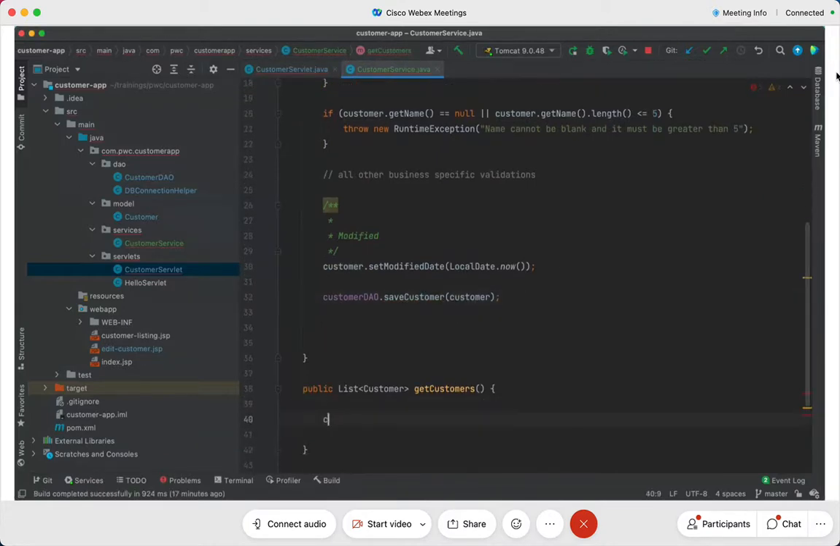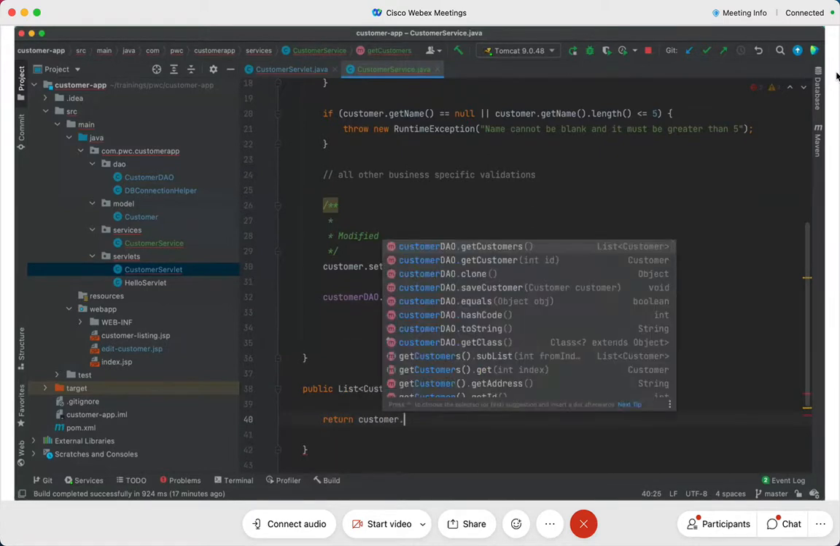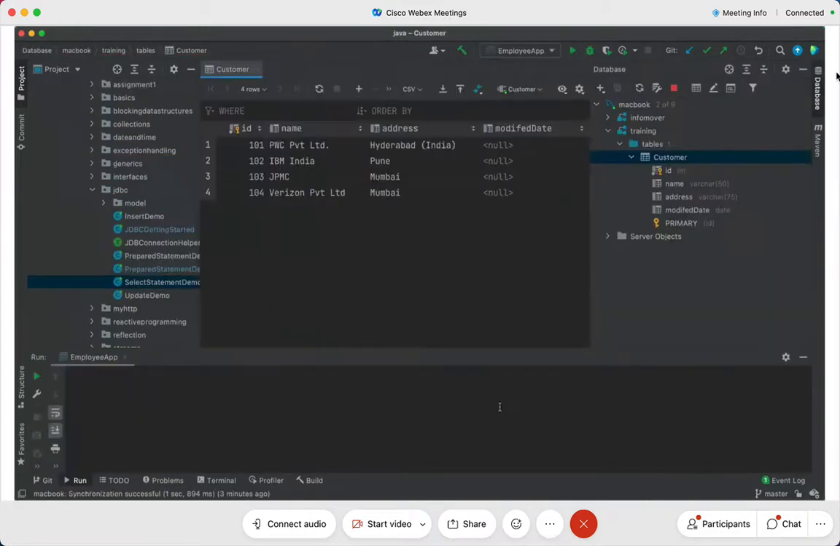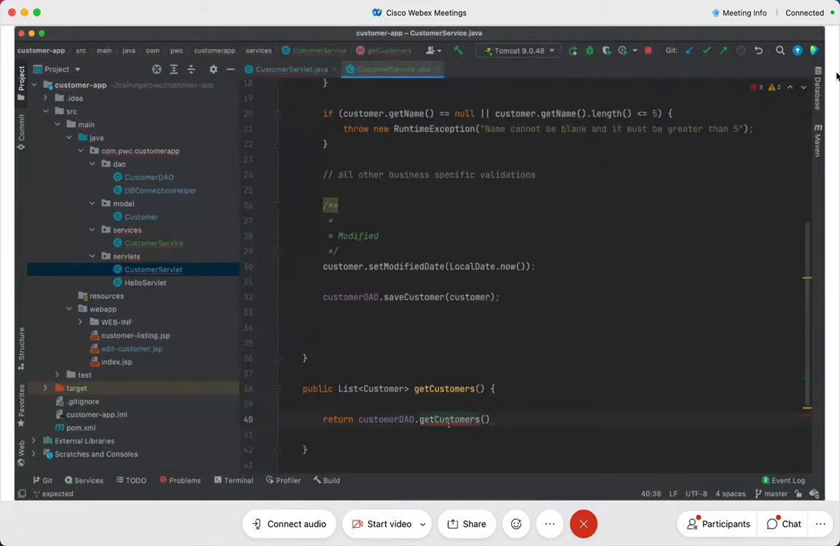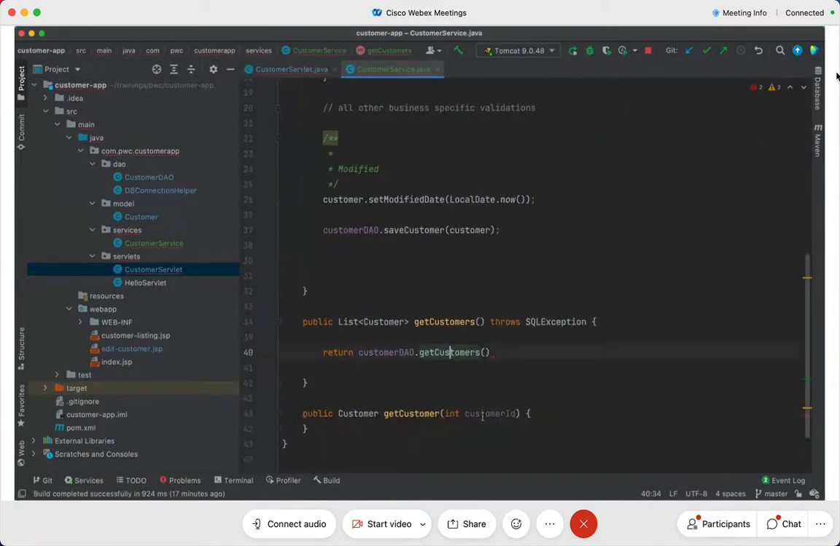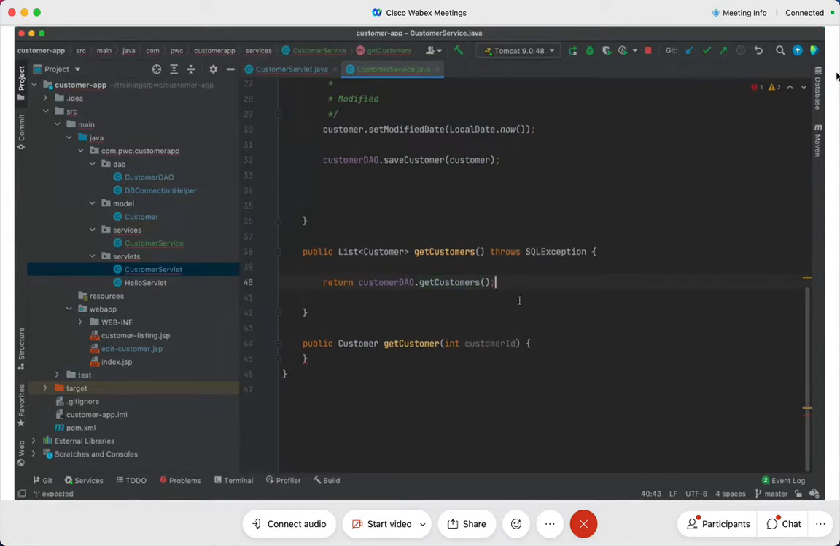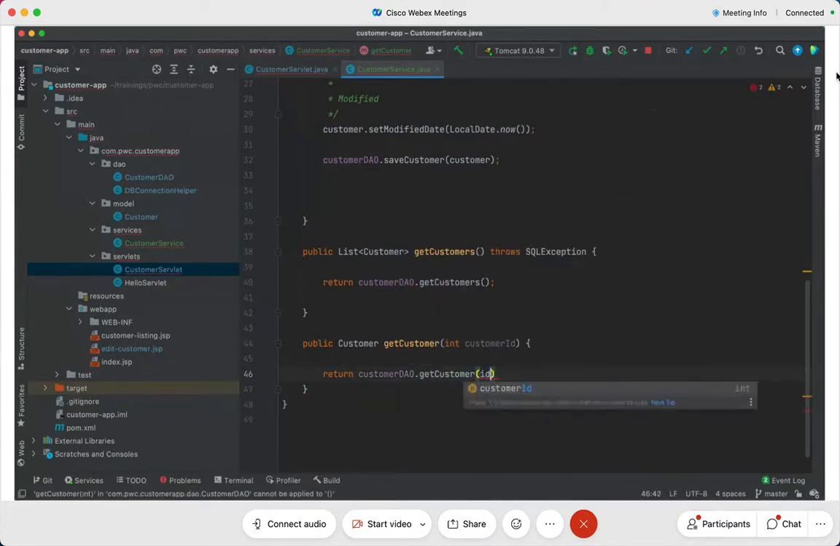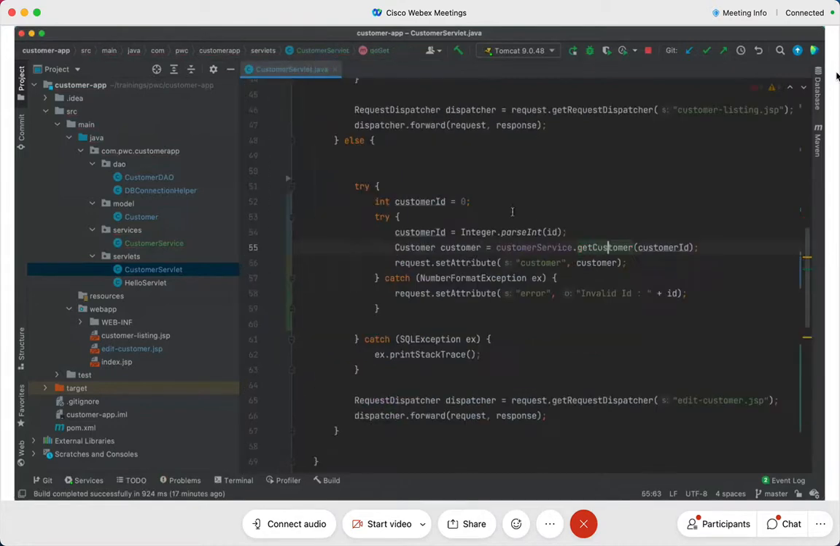Similarly, I'll say return customer DAO. I don't have any logic here. Actually in real life you will have some logic here, right here you go, correct. And then here also I'll say return customerDAO.getCustomer, pass that customer ID as the parameter. Okay, this is what it is. And here also I say SQL exception. Everything compiles successfully and everything works.